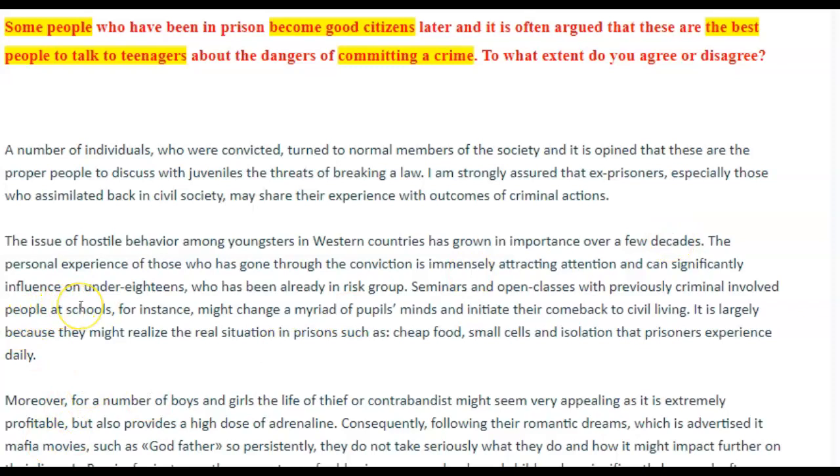The issue of hostile behavior among youngsters in Western countries has grown in importance over the past few decades.